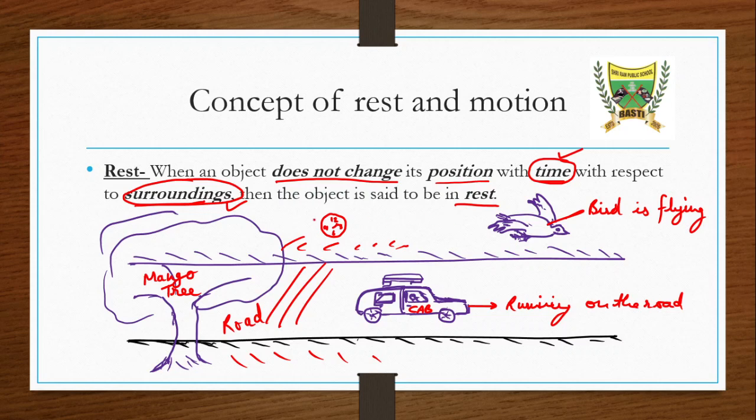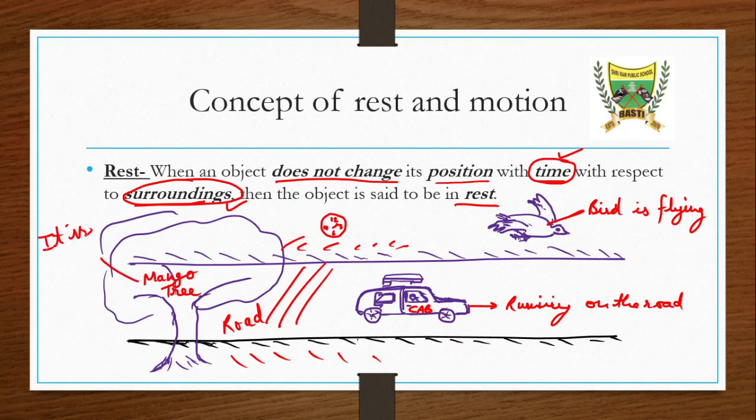So what we have seen is that with respect to time, the surrounding does not change. Time will obviously change, we cannot stop the time at a particular moment. But whether the surrounding changes or not will define whether the body or object is in rest or in motion. Got it? So we have seen that this mango tree is in rest.